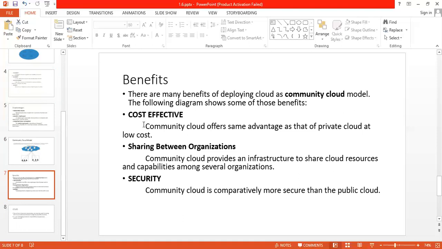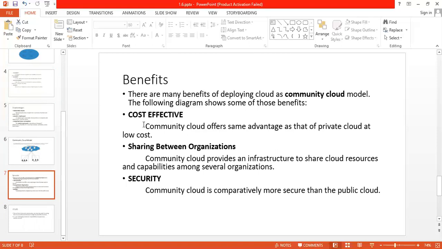Community cloud offers the same advantages as the private cloud at low cost, because a number of organizations are going to deliver the cloud or data. So it needs low cost, because a number of organizations are offering the same, and the user has to choose which one to go for.